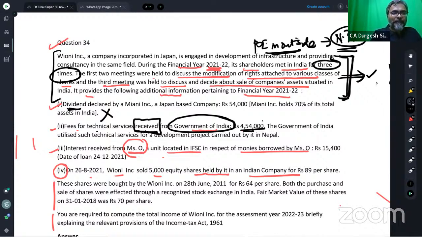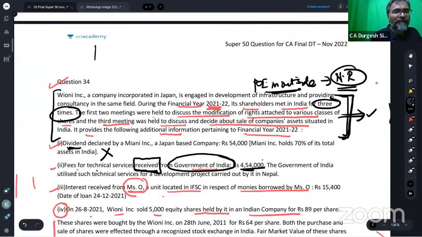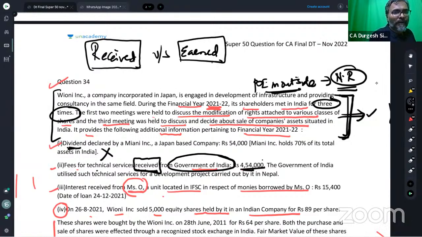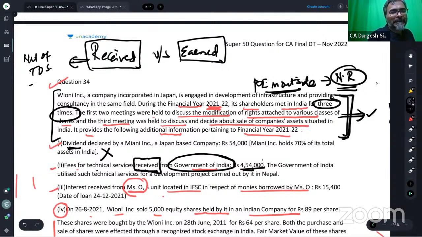Be careful here, students. Whenever the word is received, be careful: received versus earned. Whenever the word is received, it is always received net of TDS.